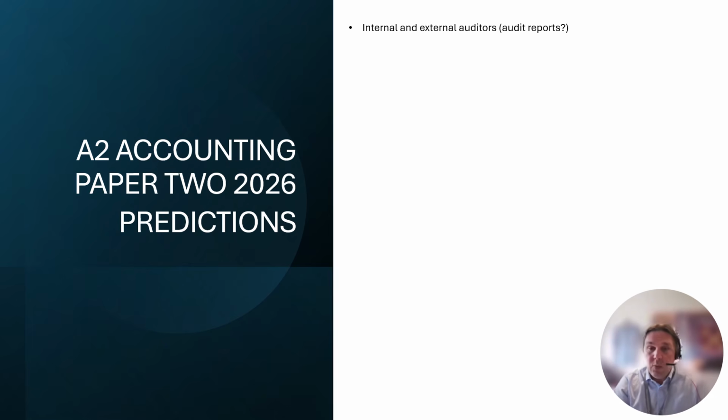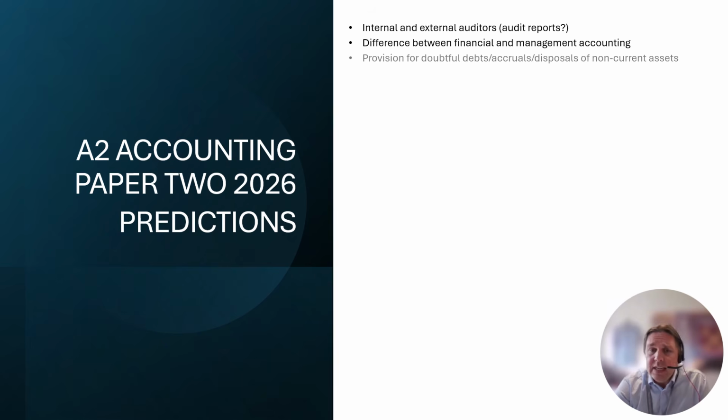So if they come up in paper 1, I wouldn't expect them to come up in paper 2. But if they don't, definitely need to keep an eye out. So internal and external audit, difference between financial management and accounting, provision for doubtful debts, accruals and disposals, all of those could be on paper 1 or paper 2. The provision for depreciation T account specifically, to be honest, is quite often part of disposals anyway, but that could be in paper 1 or paper 2. So keep an eye out, that could be one.